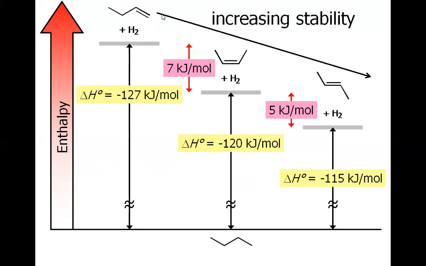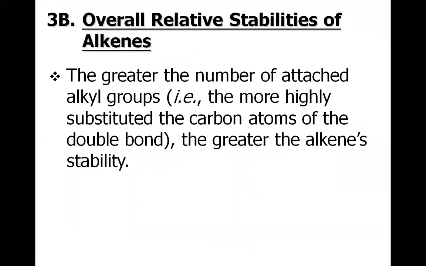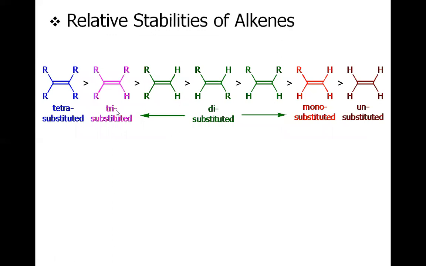So the stability increases with the greater number of substitutions around the double bonded carbons. The overall relative stability of alkenes is dependent on the number of alkyl groups around the carbon-carbon double bond. It says the more highly substituted the carbon atoms of the double bond, the greater the alkene's stability. So this is the comparison.